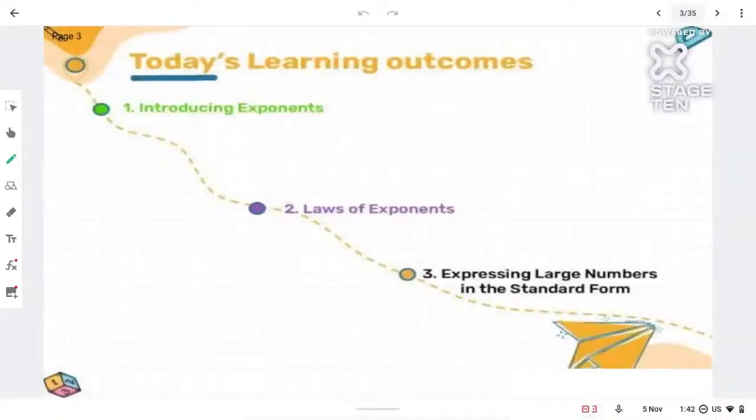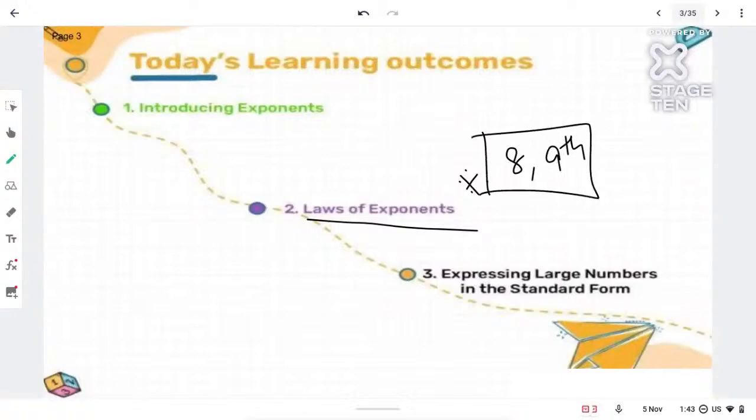So in today's session, we are going to understand the laws of exponents. Very important topic. Why am I saying that? Eighth and ninth grades, both of these grades you are going to have it.